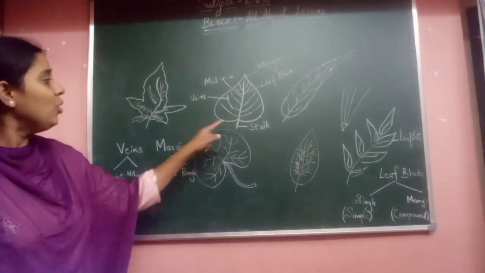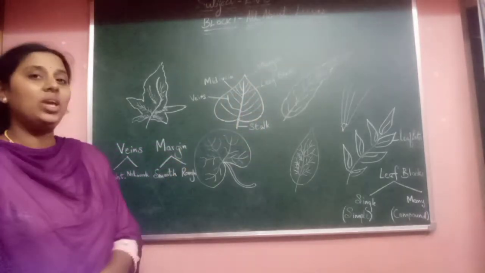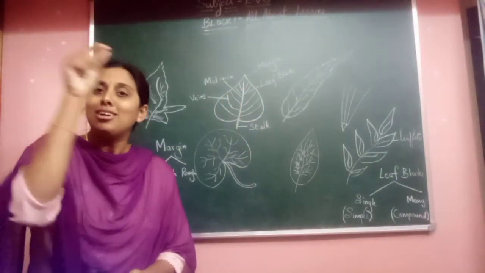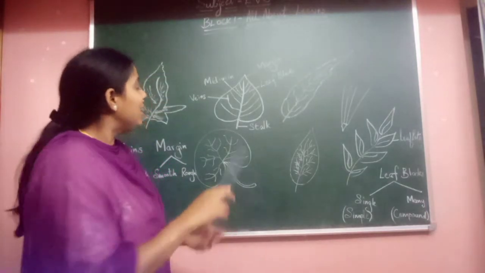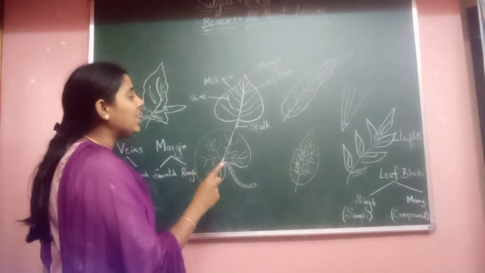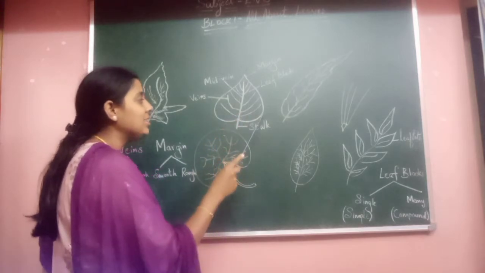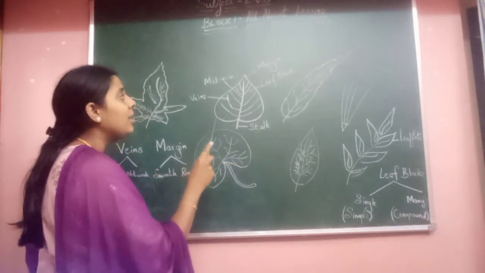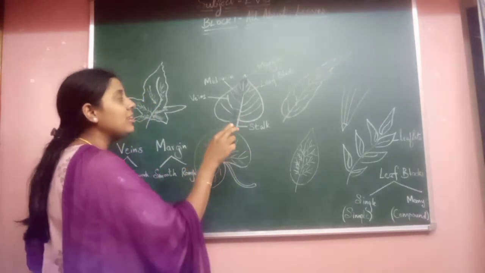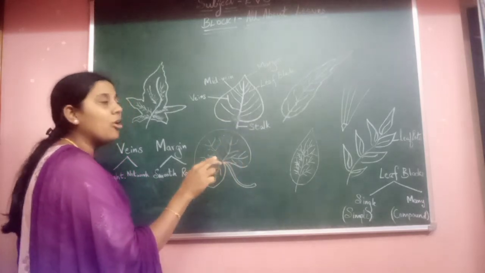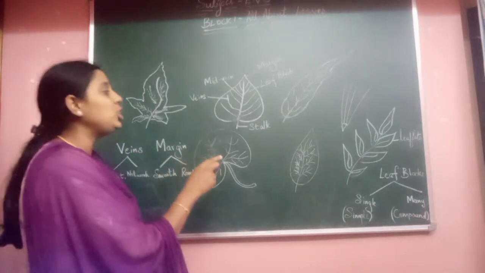So you know what? A leaf always has a margin. While you draw a circle, the margin is the outer border, right? So look here. Looking at this leaf, I will show you this outer edge. It is called the what? Margin of the leaf. The outer edge of the leaf is called the margin. Yes, that is the margin of the leaf.